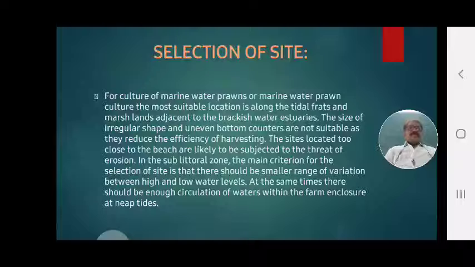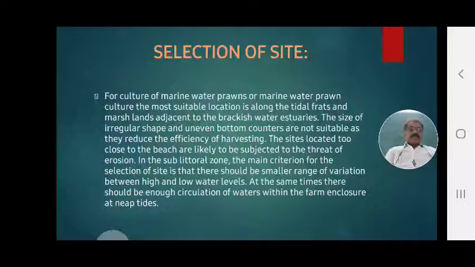And the better way, the tidal current, when tides occur in seas and oceans, this tidal effect should not be observed on the culture of prawns. Suppose the tide affects the culture, then prawn culture is affected. With a heavy tide, prawns swim from one part to another, and the prawn culture is totally damaged and collapses.